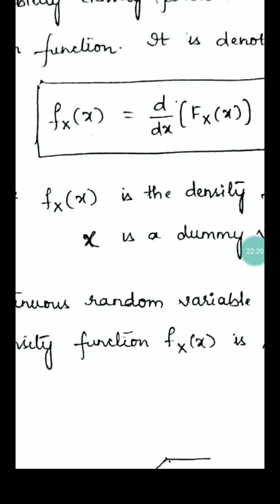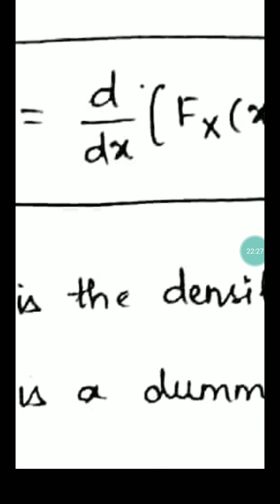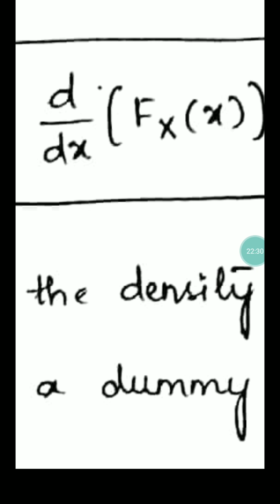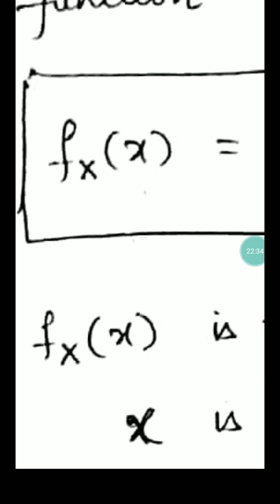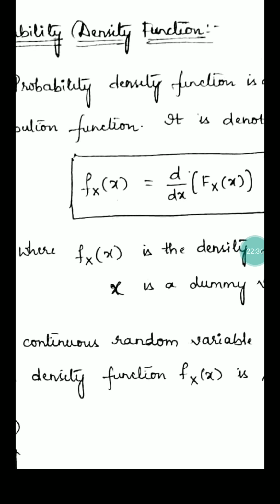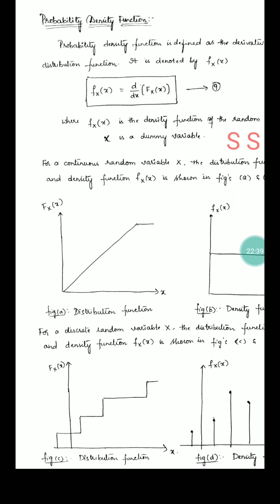Simply, this derivative which comes to the left side can be treated as an integral. If you want the distribution function, capital Fx of x, equal to, here simply you can write the integral of fx of x. I think you know this very well, where fx of x is the density function of the random variable. I have discussed this. Now we will take an example.